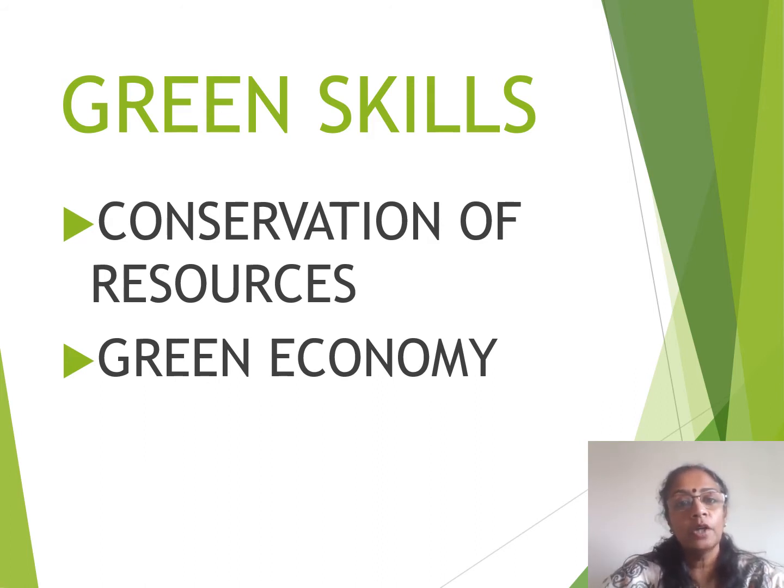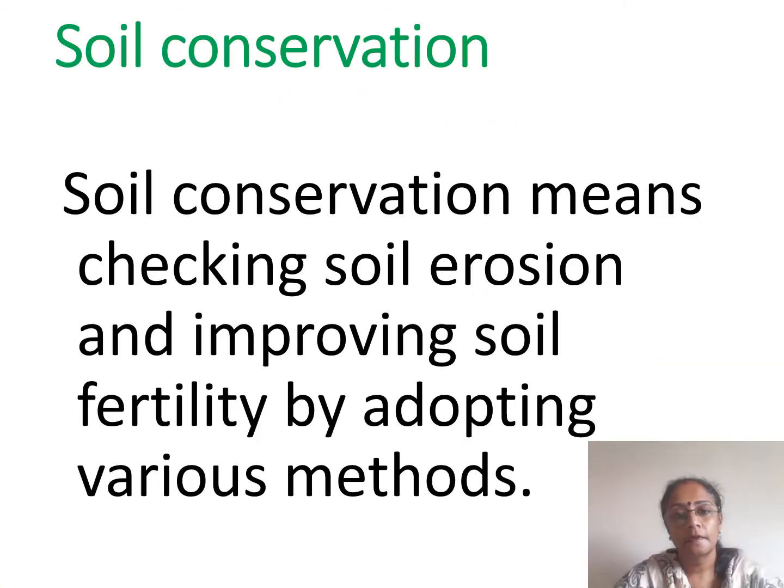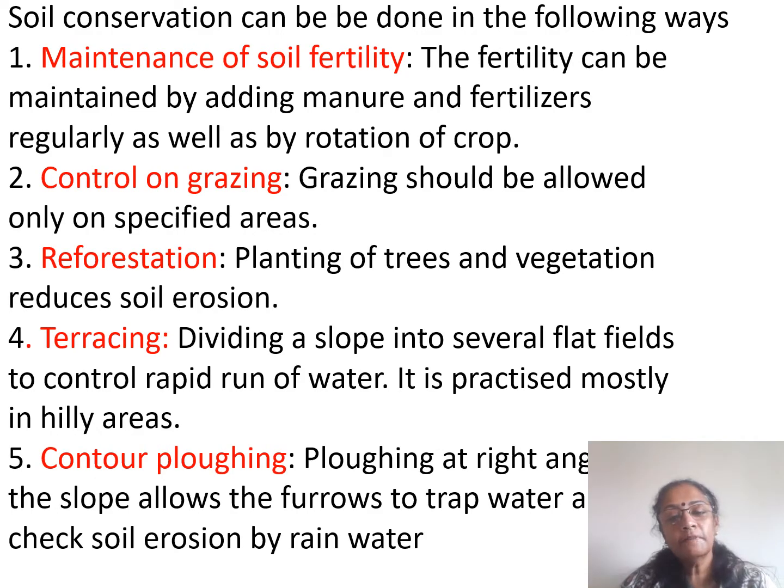Let us now start with the first part, which is conservation of resources. The first natural resource which we have is soil, and soil conservation is very important. Soil conservation means to check the soil erosion and to improve the soil fertility by adopting various types of methods. Some of the methods that we can use are crop rotation, control on grazing, reforestation, terrace farming, or even contour plowing, which helps to trap the water and prevent soil erosion.